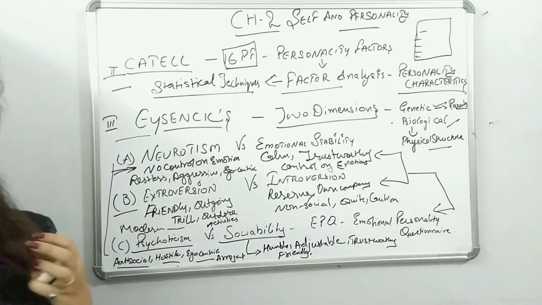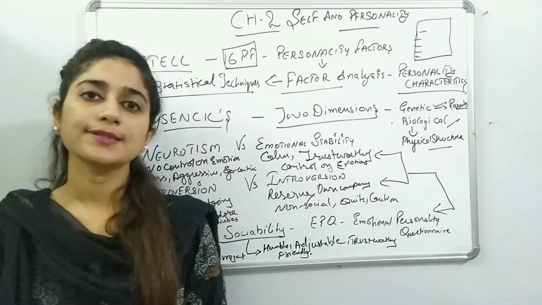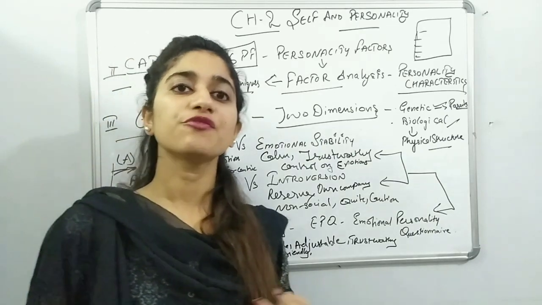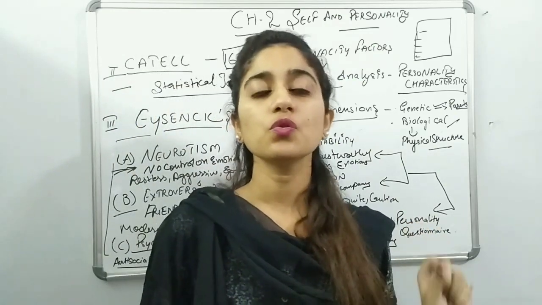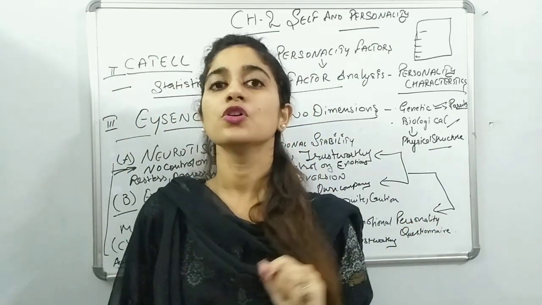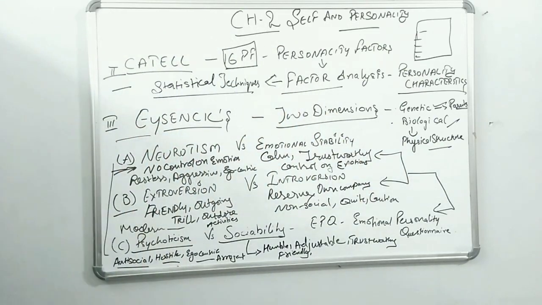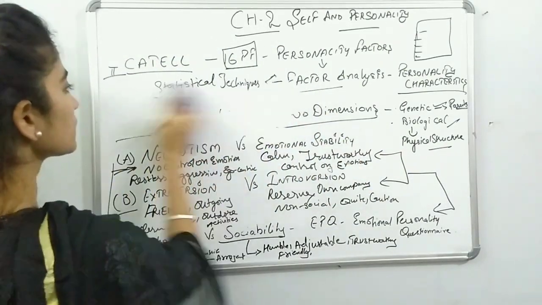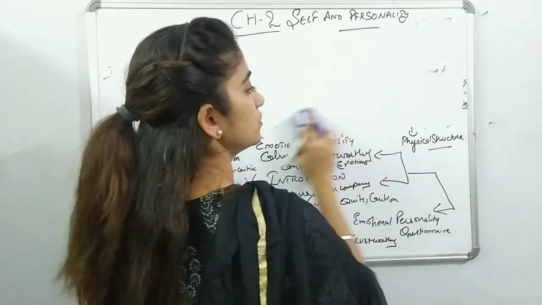After explaining Cattell and Eysenck, the last trait approach is the Big Five factor theory, which is in your book, Box 2.2 in the second chapter. You go through that, and I'm going to explain that also in the video.